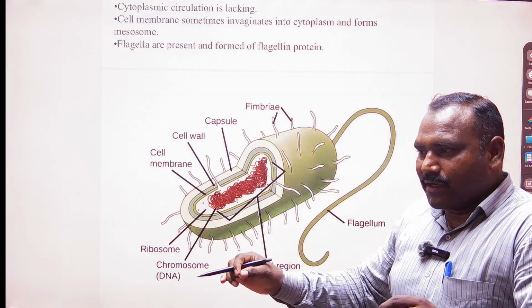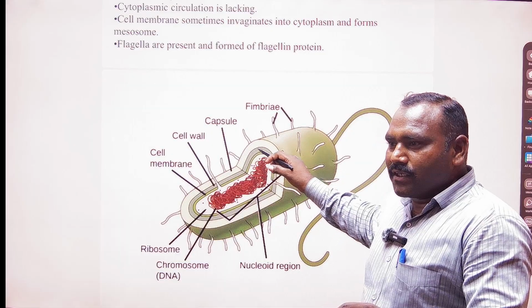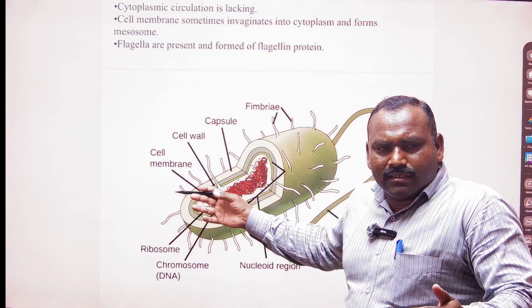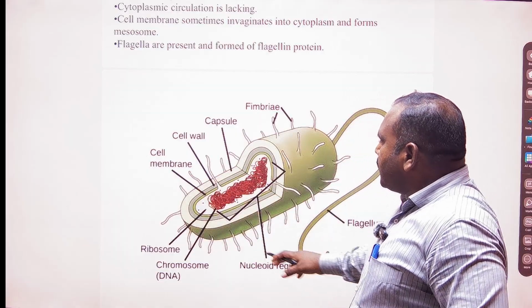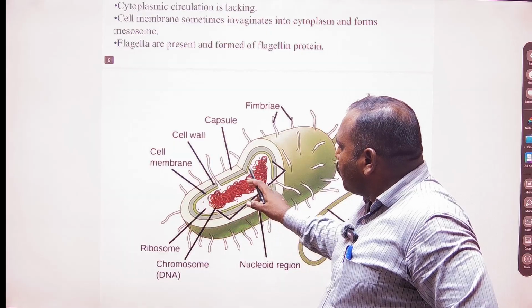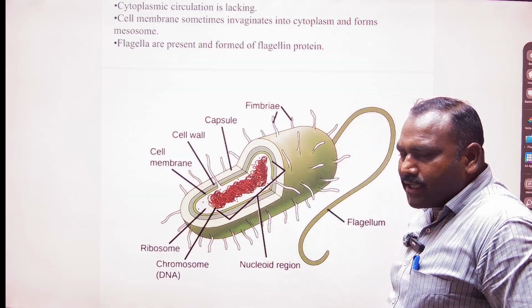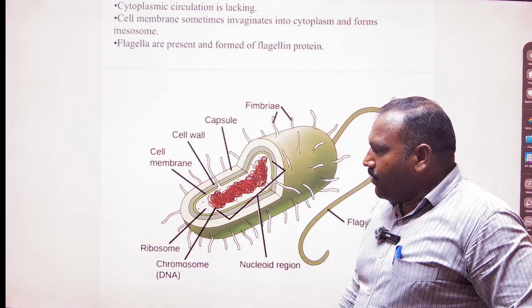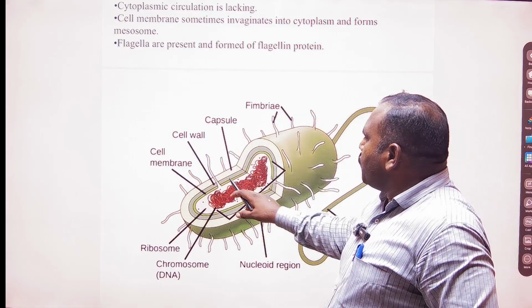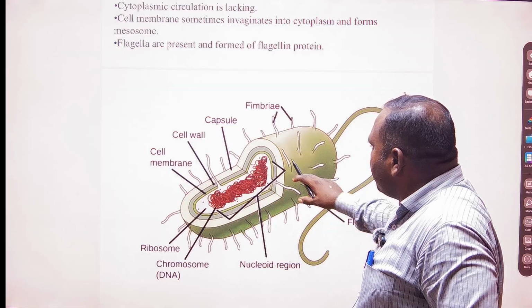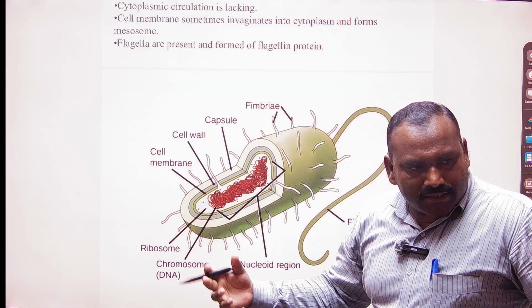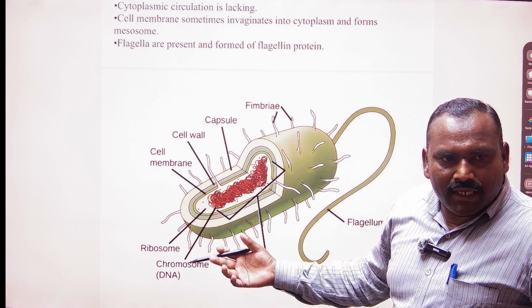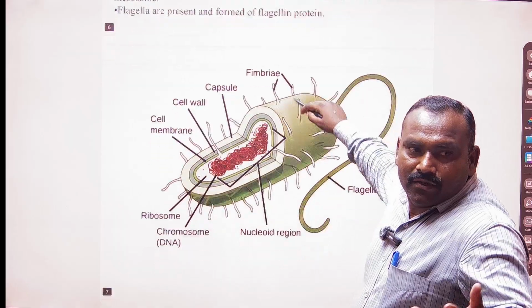That is possible in a eukaryotic cell, but here no such advancement is observed. It is very simple. The cell membrane is here, but there is no distinguished boundary between the nucleoplasm and the cell cytoplasm. There is a capsule, the outermost layer. Then ribosomes are there for the synthesis of proteins. That's all.